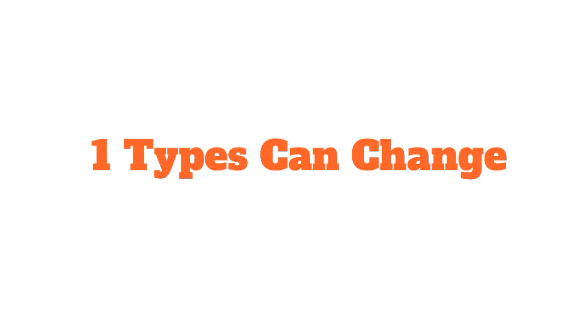Starting with number 1, types can change. In JavaScript, you're not bound to one particular type when you declare a variable. In fact, you don't declare a variable type when you declare it. So types can change. Let's take a quick look.